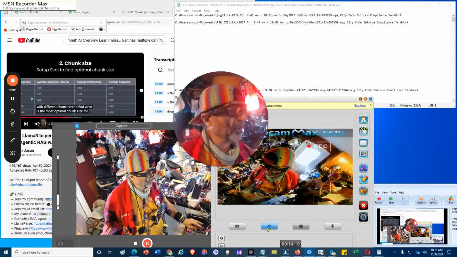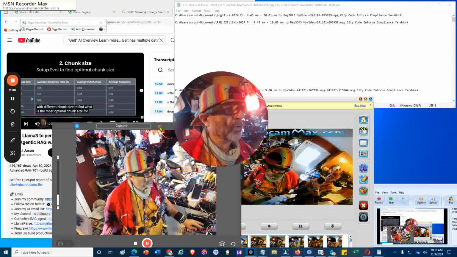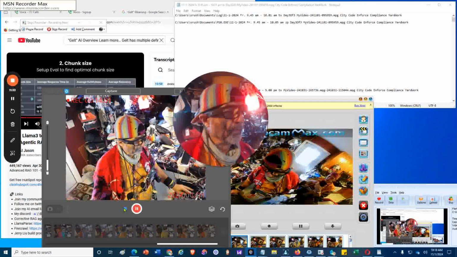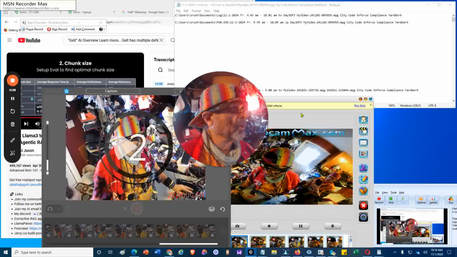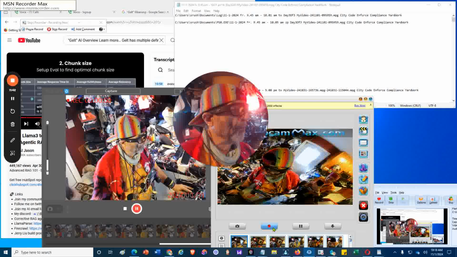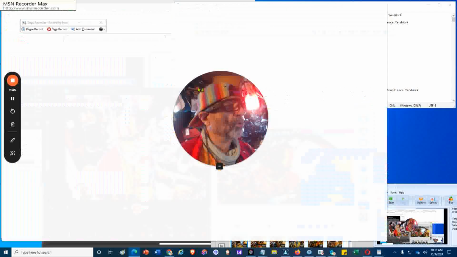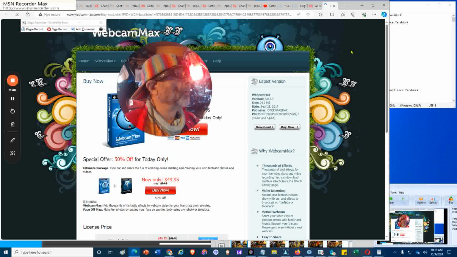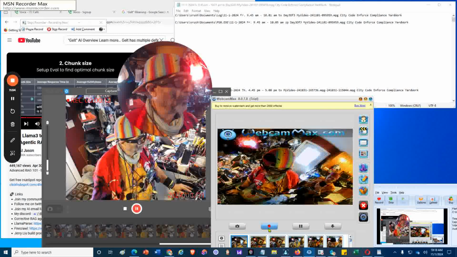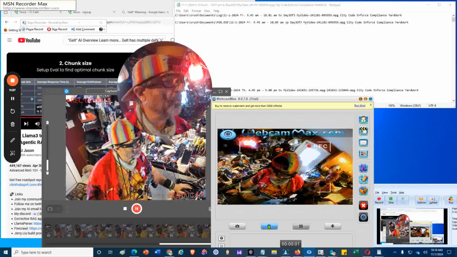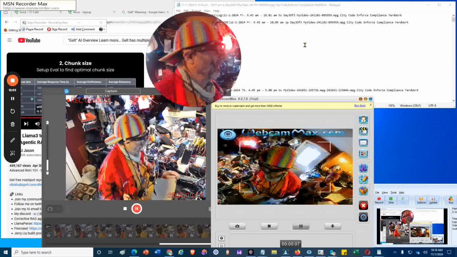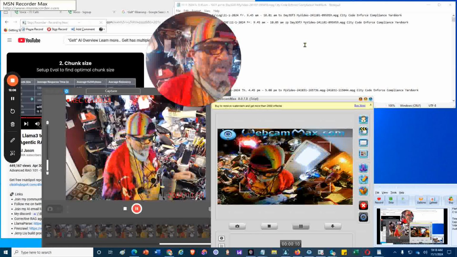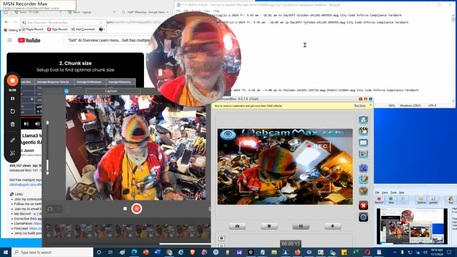So I'm stopping the clip on Webcam Max and then stopping the clip on Cyberlink UCam, then starting another clip on Cyberlink, and then another clip on Webcam Max. I got some other garbage that I didn't intend. I wanted to press the record button here, and now I'm starting 2 new clips to demonstrate the head-mounted device.